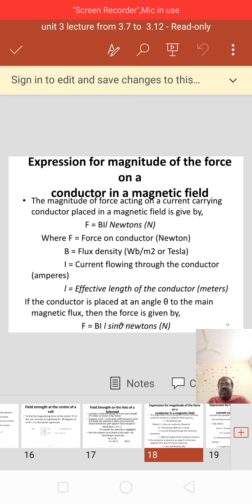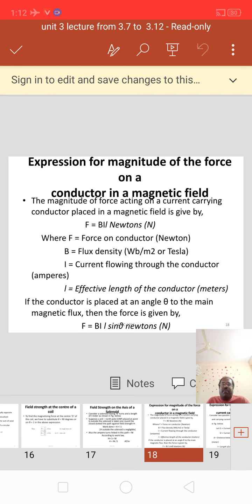The magnitude of the force acting on a current carrying conductor placed in a magnetic field is given by F equal to BIL newtons, where F is the force on the conductor in newtons, B is the flux density in Weber per meter square or Tesla, I is the current flowing through the conductor in amperes, and L is the effective length of the conductor in meters. If the conductor is placed at an angle theta to the main magnetic flux, then the force is given by F equal to BIL sin theta newtons.